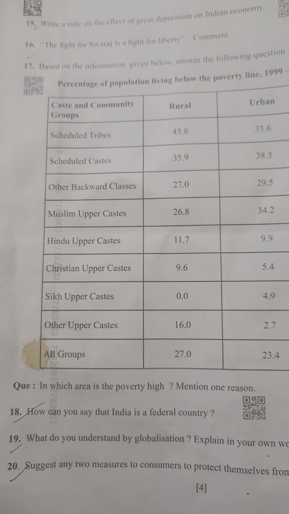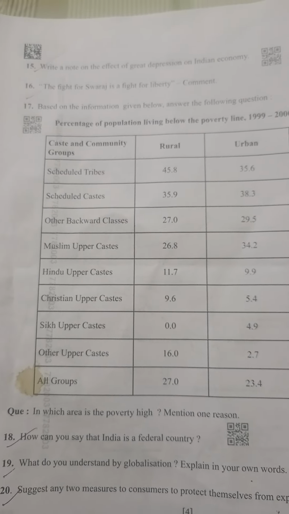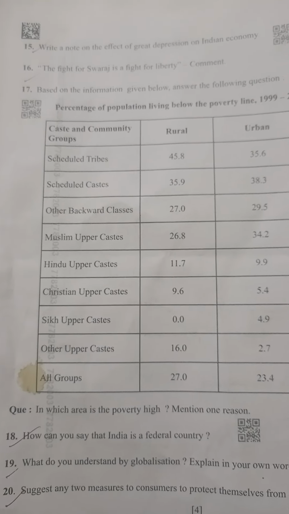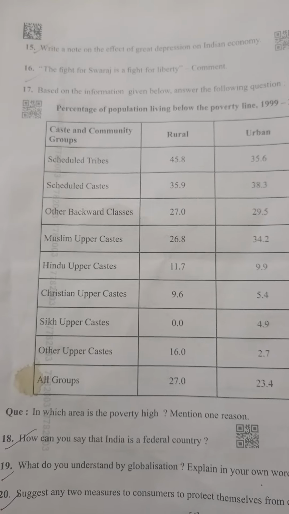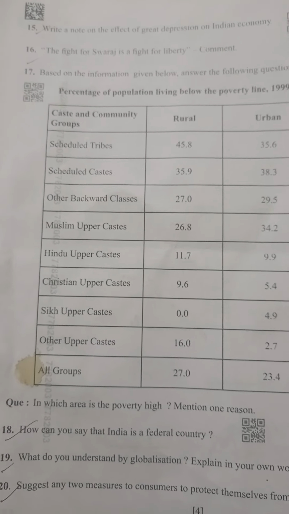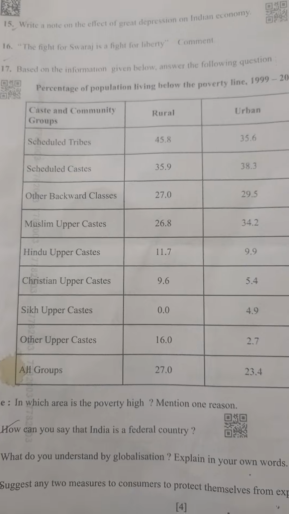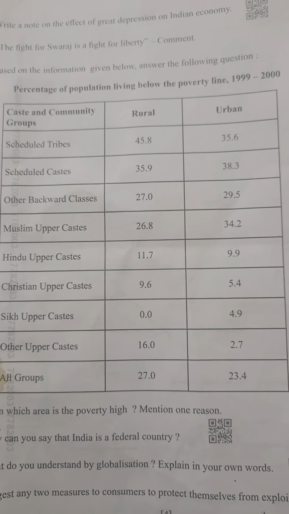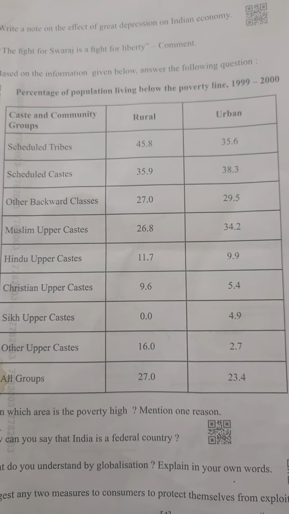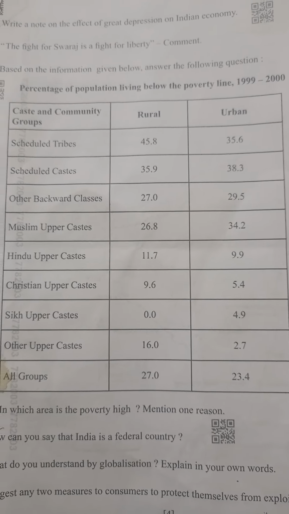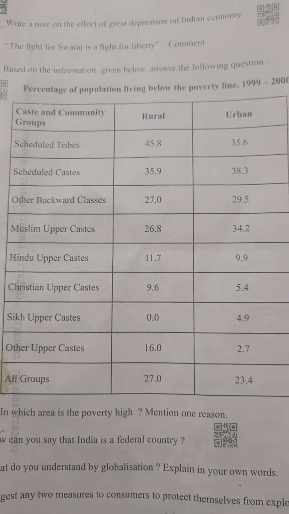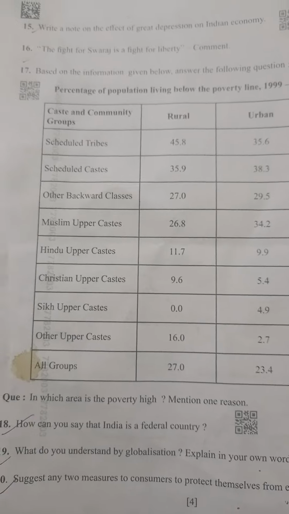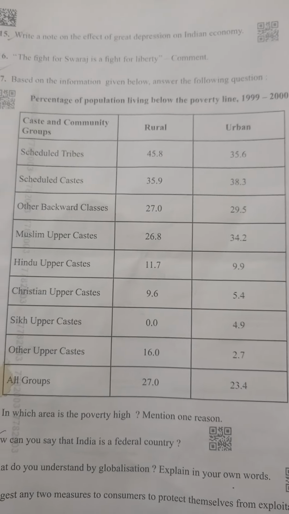Next, 18th one. How can you say that India is a federal country? See, we know India is a federal country. It has levels of government like central, state, and local governments. Next, division of powers between central and state governments. Third one, independent judiciary and related points. States have their own laws. Not only these, related points may be given marks.